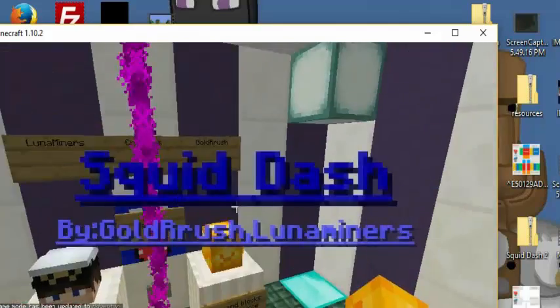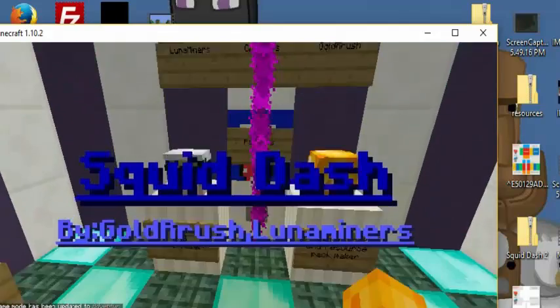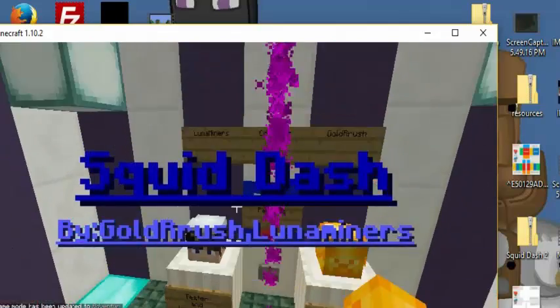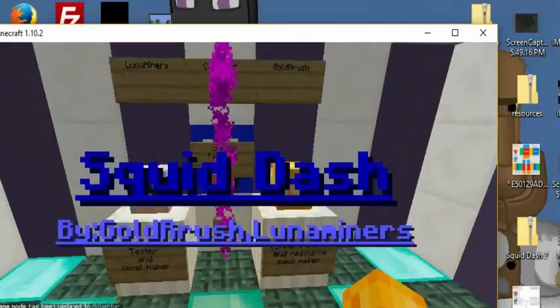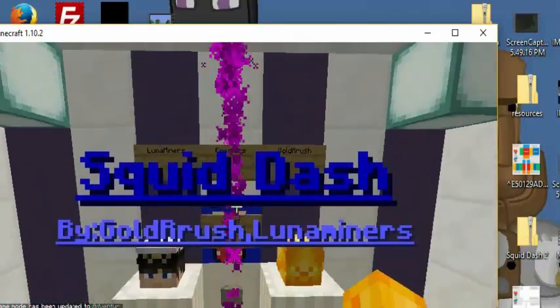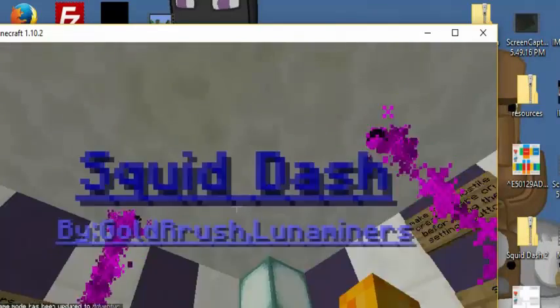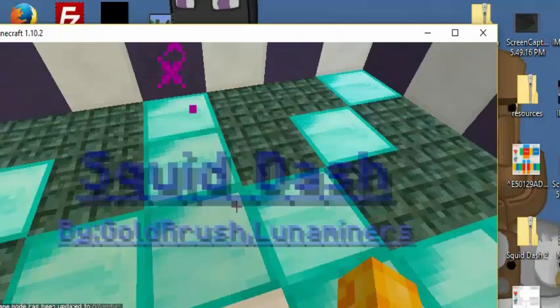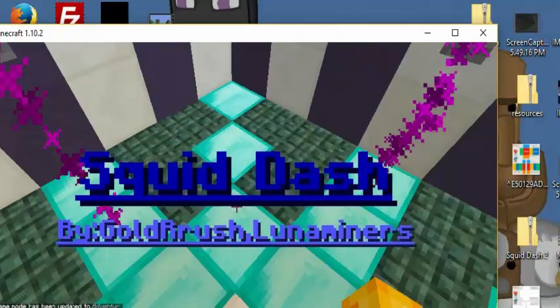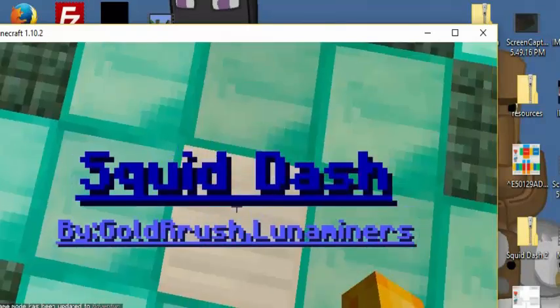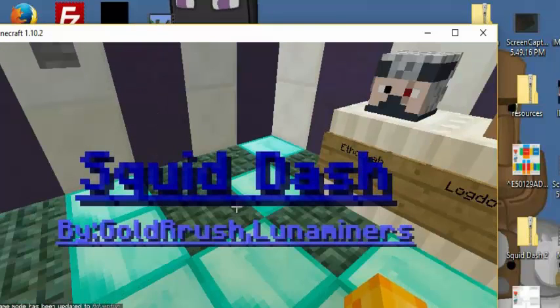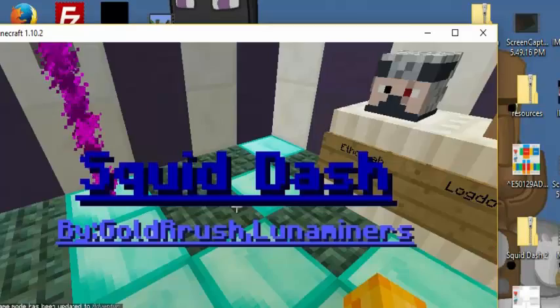Squid Dash. Go to Planet Minecraft, search Squid Dash, or search Geometry Dash, or search Gold Rush. You know how it's spelled, right? And just go download the map. Please, guys. It was a lot of work. As you can see, I did it with a friend. Yes, we had lots of fun.